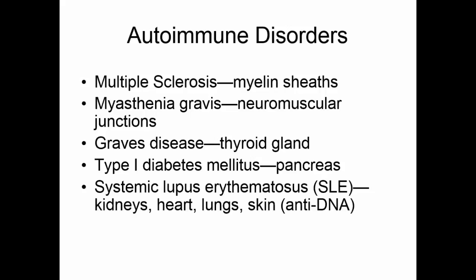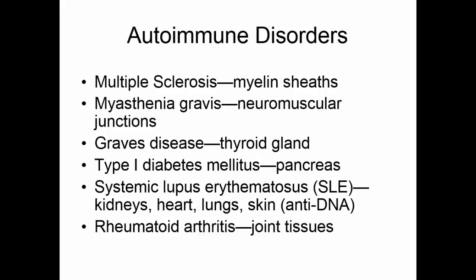Systemic lupus erythematosus is a very complex autoimmune disease. Typically, the antibody is against DNA. However, the DNA can be in different kinds of cells. If the skin cells are the target, then the individual will have unusual rashes and skin problems. However, if the DNA of a major organ, such as the kidneys or heart, is targeted, these organs may fail rapidly. Rheumatoid arthritis is when the joint tissues are the target of the autoimmunity. Here the tissues are destroyed, scar tissue forms, and the joints become deformed.